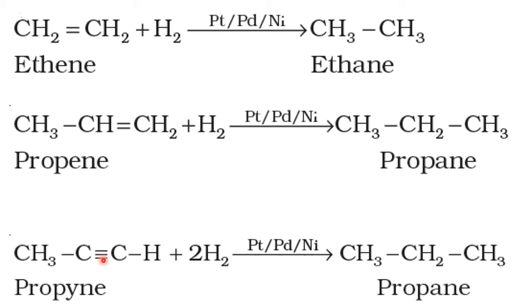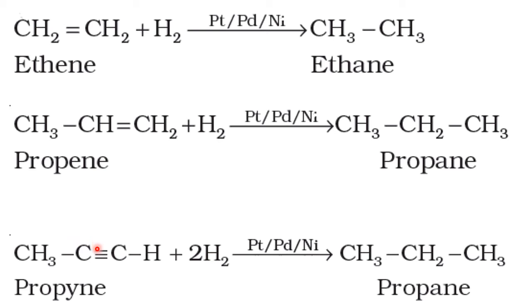In the same way, propyne. Here he has taken only one H2, but here he has taken two H2. Why? Because if I take one H2, one H goes here, and what happens? CH3, CH, CH2, and the triple bond becomes a double bond. Again there is unsaturation, so you convert it again and add one more H2 molecule. Therefore, instead of going for two steps, he has gone for a single step. Directly you take two hydrogen molecules, so they add up equally.